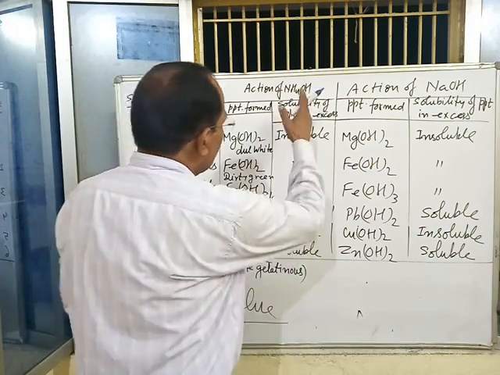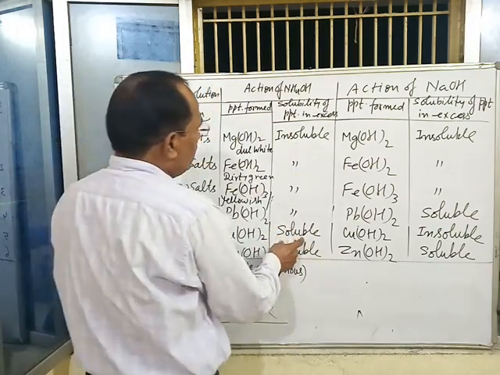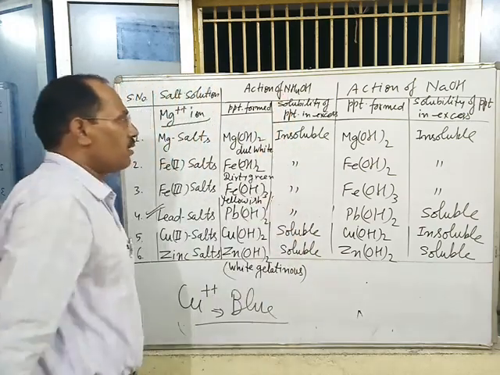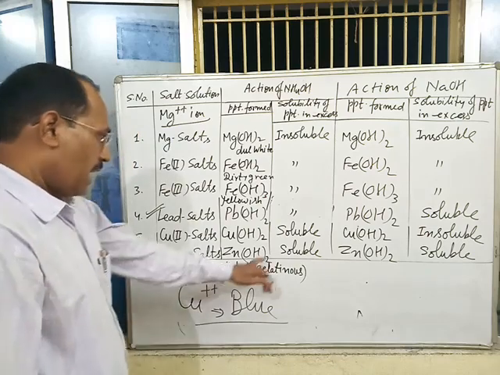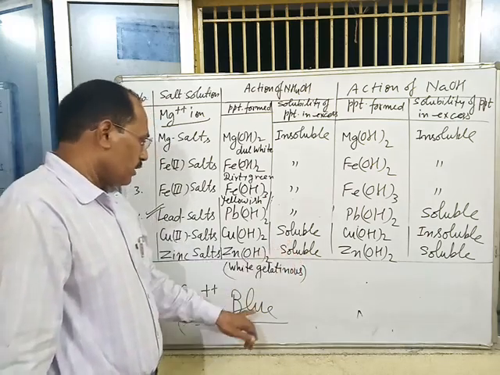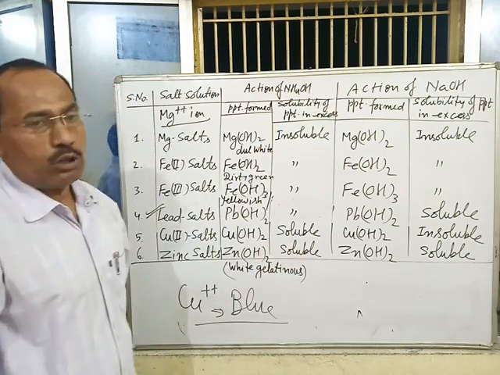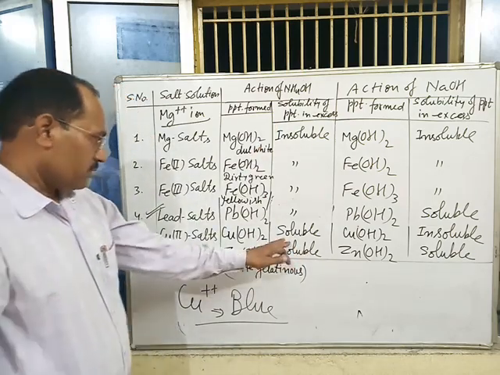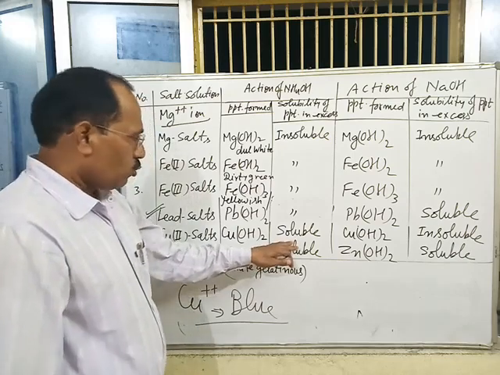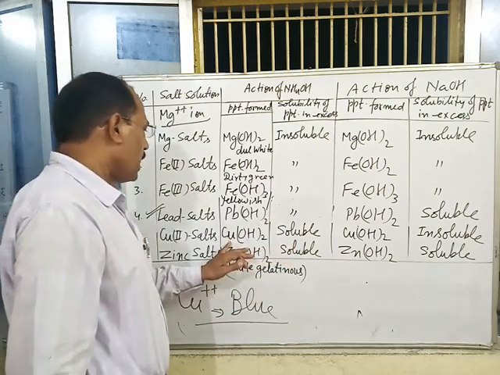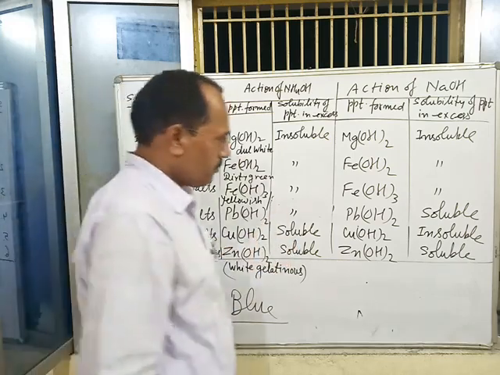which is soluble in excess of ammonium hydroxide solution, and a dark blue solution is obtained in excess of ammonium hydroxide. The solution becomes dark blue, from light blue to dark blue.